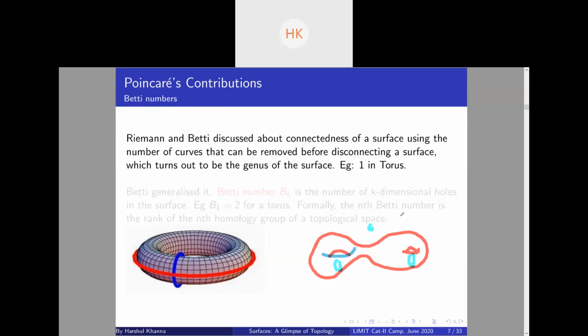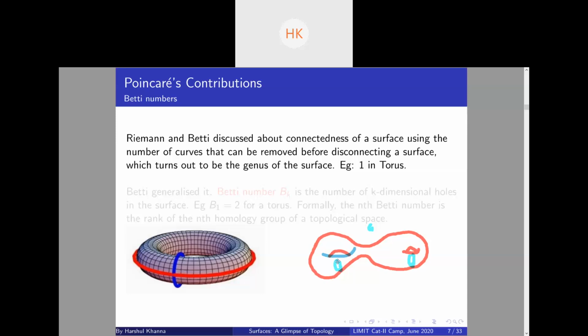So we take a double torus and we want to remove curves from it until it becomes disconnected. Suppose we remove these two curves, the surface is still connected, right? So what they proved was that the maximum number of curves that you can remove before disconnecting a surface is the same as the genus of the surface.